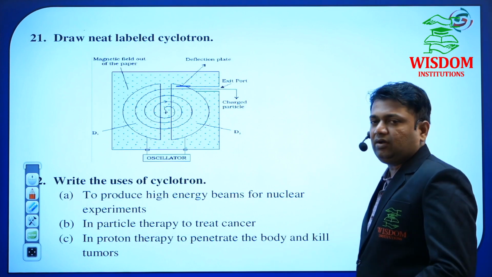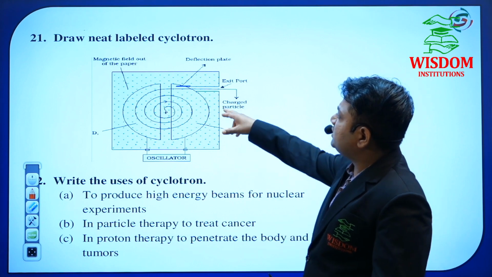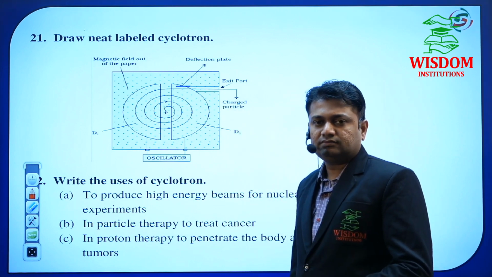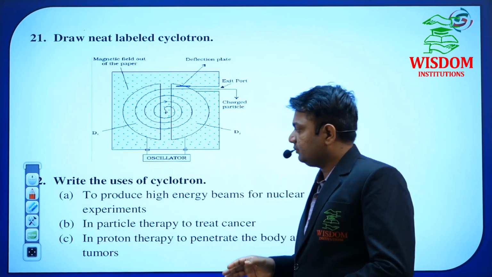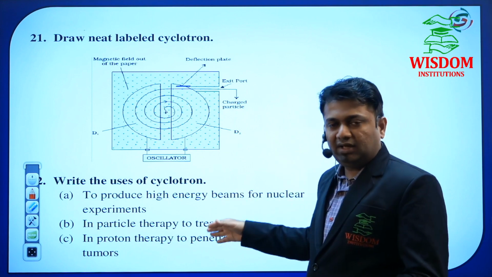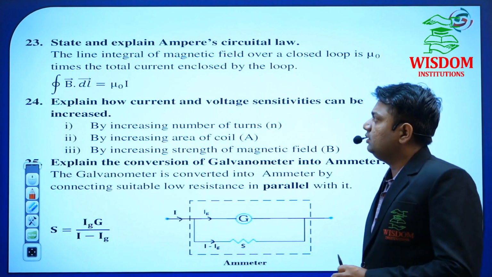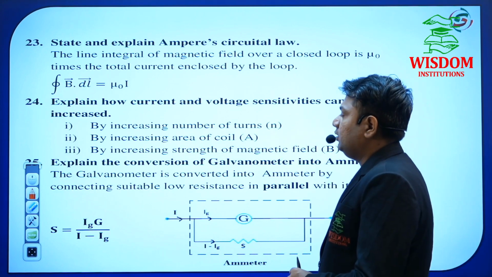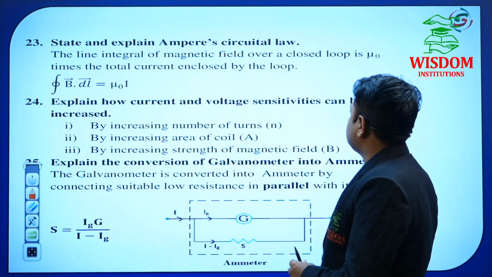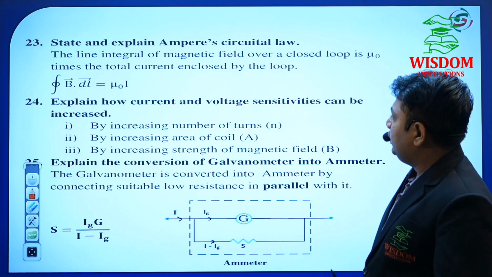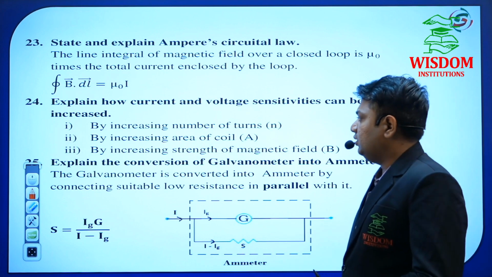Cyclotron may be asked or may not be, because in the previous 3-4 years he hasn't mentioned this topic, cyclotron. That is why if you read it once, then you will remember it easily. Okay, so uses of cyclotron may be asked. The diagram is not that mandatory, but still you have to see that one. Ampere's circuital law in moving charges and magnetism, and how current and voltage sensitivities can be increased. If you are writing 2 points also, this is enough for 2 marks. 3, very important, no problem.